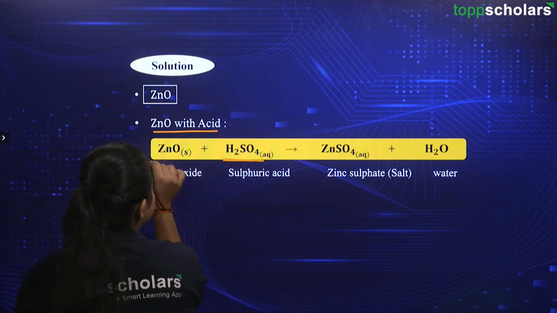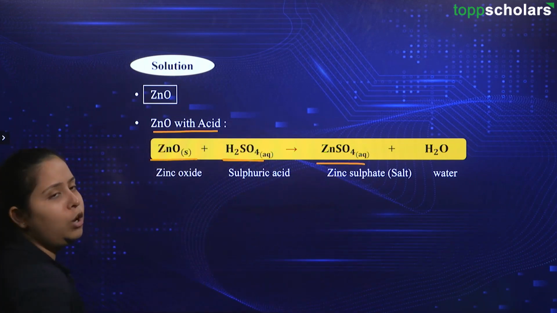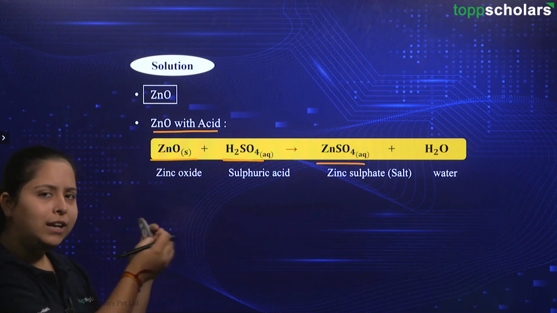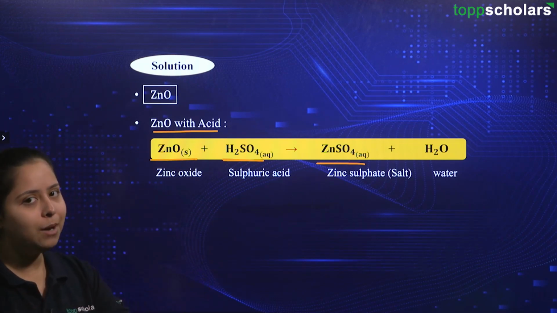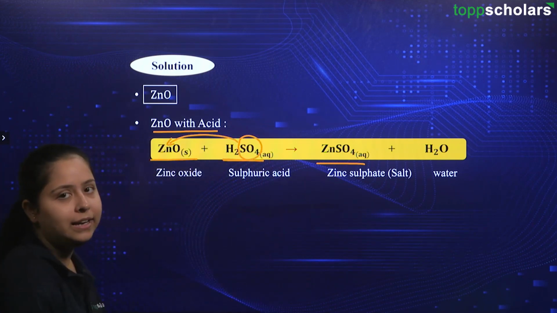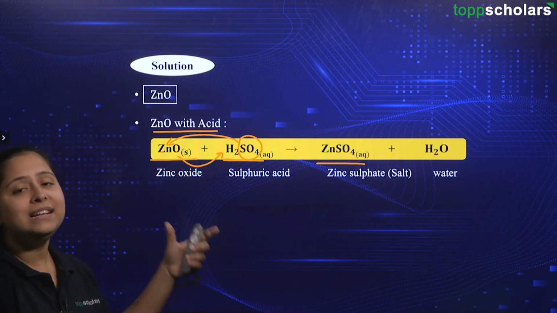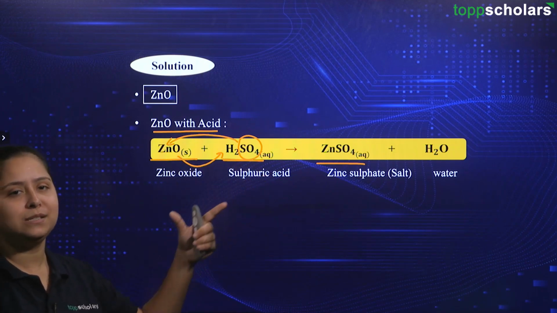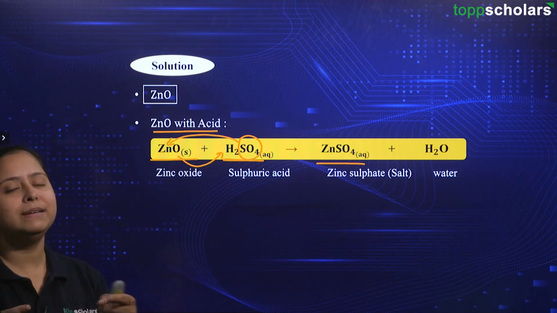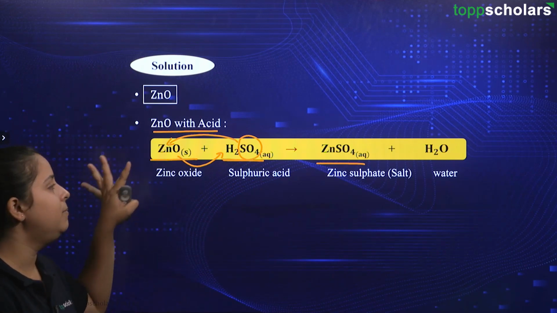Going ahead, friends, this zinc oxide reacts with H2SO4 and then zinc sulfate is formed along with a water molecule. Here we can extrapolate this reaction to correlate with another concept that we have learned in another chapter. This SO4 part is going and attaching to the Zn, and then this O is going to H2. Hence we get the formation of H2O. So displacement is occurring two times, and hence we say that this reaction is of the double displacement type. So we have covered the chemical reactions and equations chapter as well with this reaction.